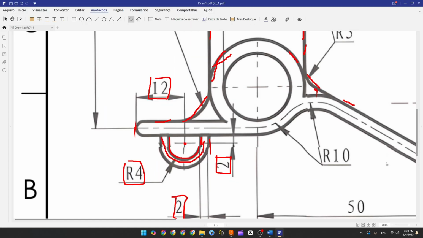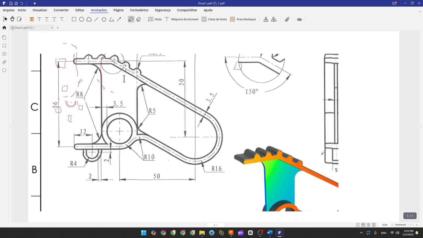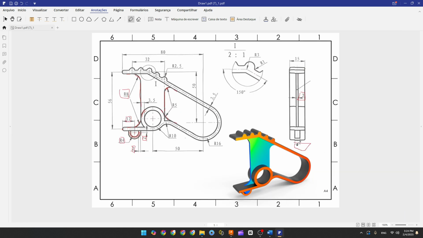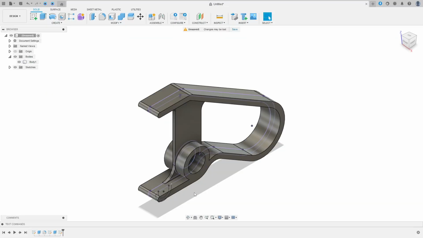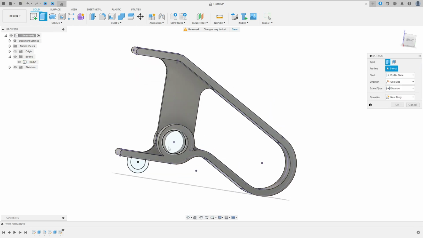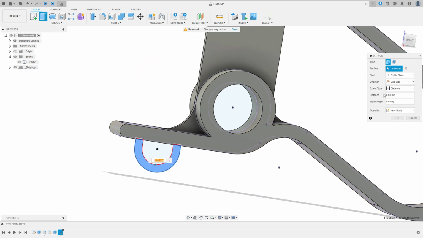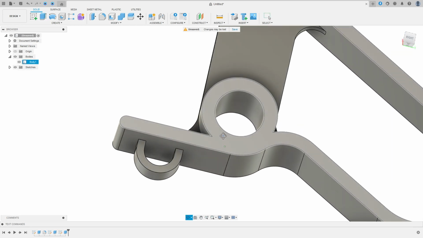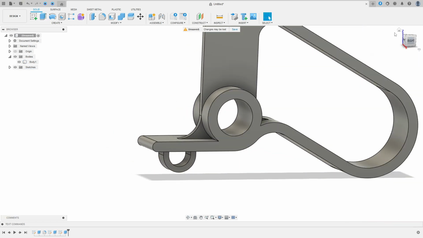Finish the sketch. We needed to extrude this. Let me see here, 5 millimeters, okay? So go to extrude, select this profile, the direction, symmetric measurement, whole length, and the distance 5 millimeters. Operation join, press OK. We made this, okay?